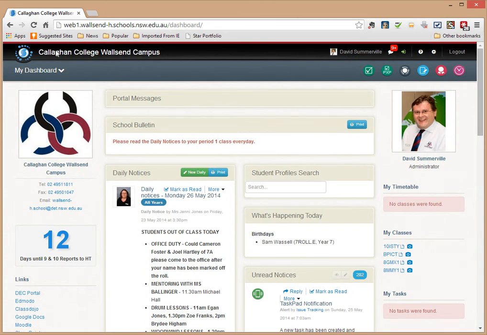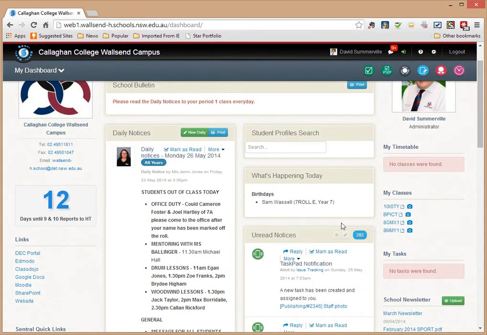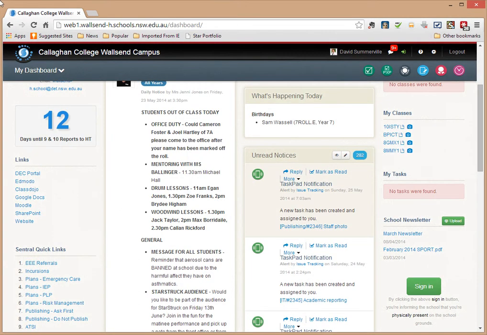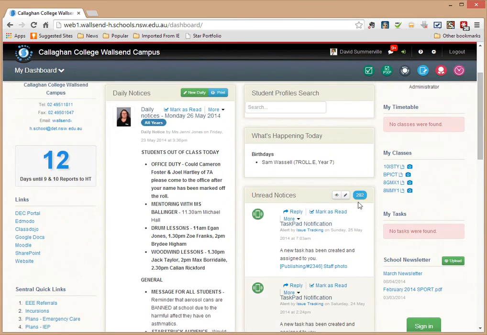What's happening today? At the moment that just shows our birthday. We're not using the Sentral calendar at the moment. We're waiting for the Google calendar to get hooked up into that. Unread notices, so you can see the IT help desk, which is the task pad. So I get notices that come through here.